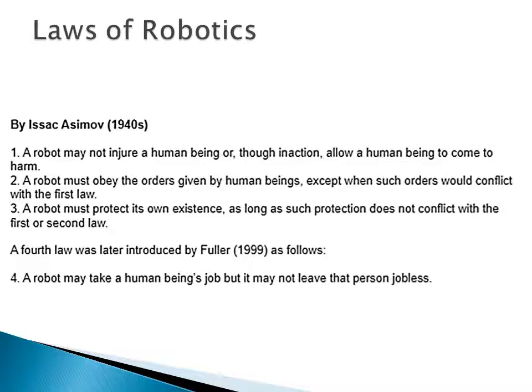The second law is: a robot must obey the orders given by human beings, except when such orders would conflict with the first law. See, a robot is a programmed machine, which is designed for minimizing the effort of the person for the improvement in the industry.